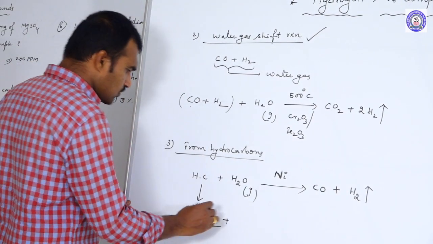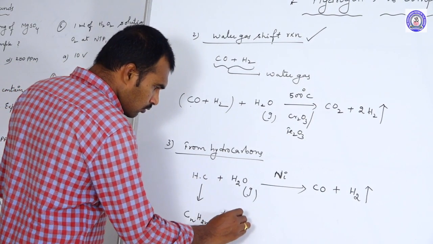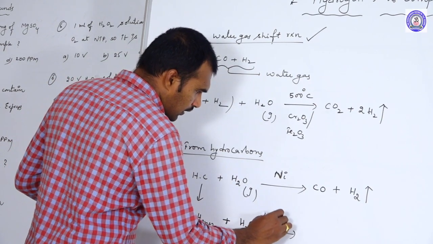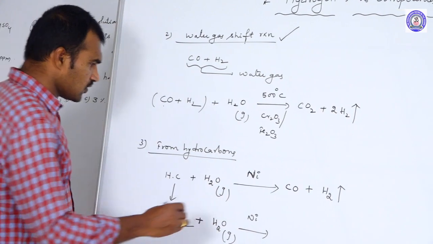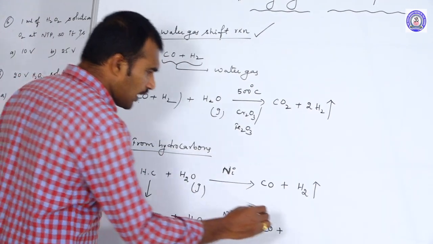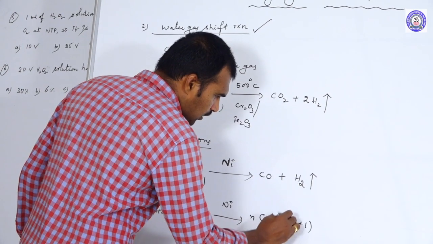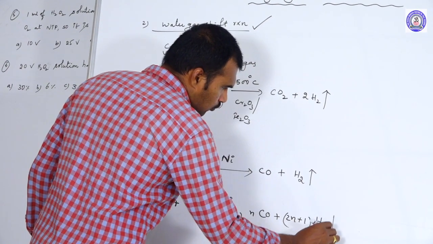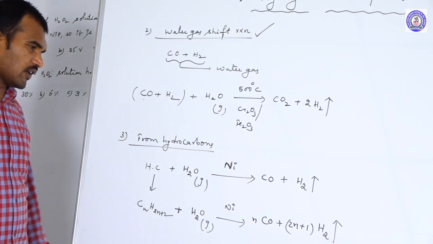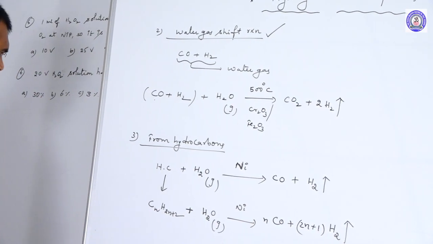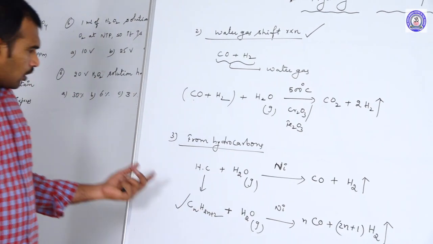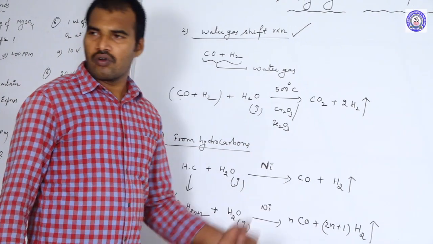When you add H2O gas in the presence of nickel, it will produce n moles of CO and (2n+1) moles of hydrogen. So this is the general representation of conversion of hydrocarbons into hydrogen.